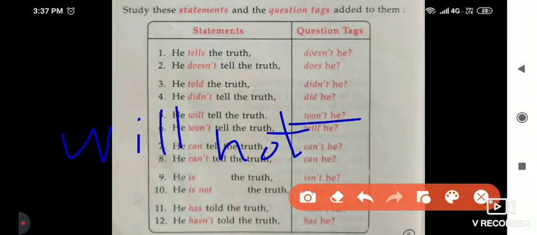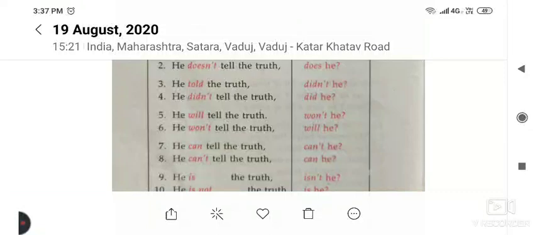So will not becomes the short form won't. Such types of words must be used while making or adding a question tag to the statement. Now we will look at some further statements.